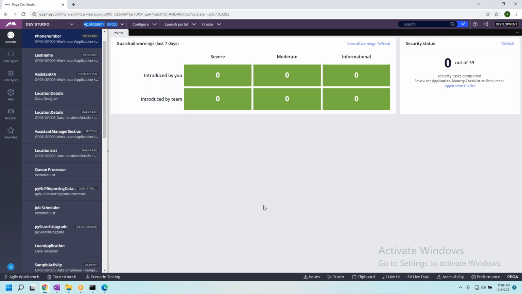This is the application that this particular operator ID is pointed to. Okay, boss, why should I trust? That's okay, no problem. You just click on the drop down and click on definition.